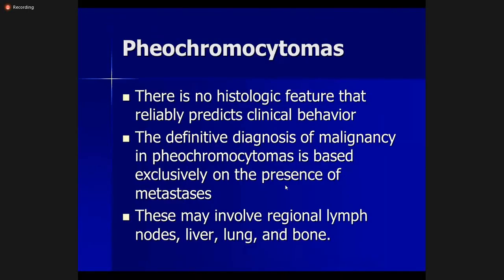There is no histologic feature that reliably predicts clinical behavior. The definite diagnosis of malignancy for pheochromocytoma is based upon the presence of metastasis. Metastasis may involve lymph nodes, liver, lung, or bone.